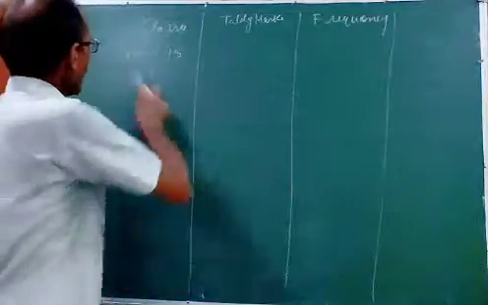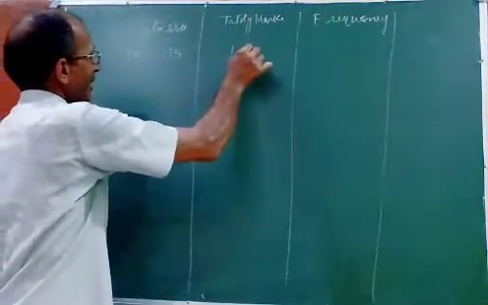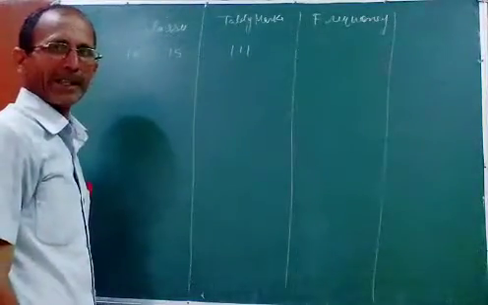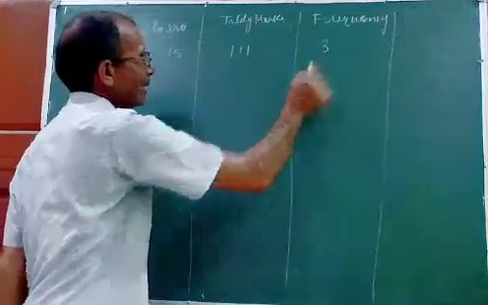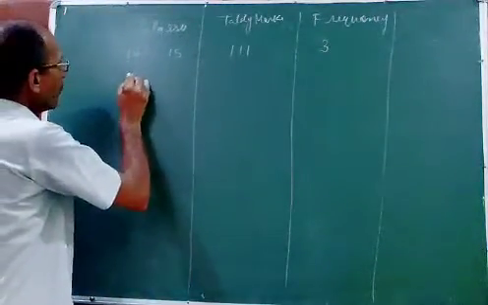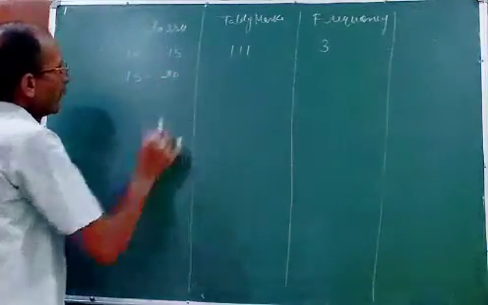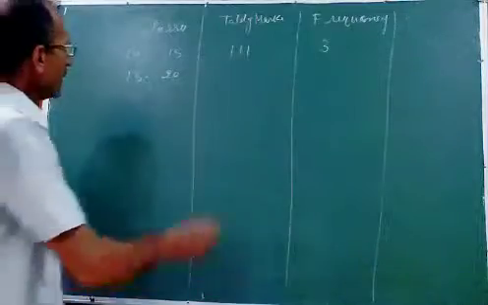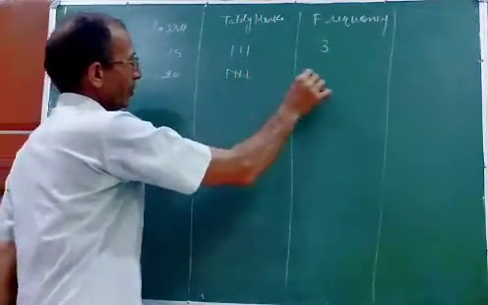Tally marks. So 10 to 15, suppose 3 students are there. So for 3 it will be like this, and here is 3. Now next is 15 to 20. 15 to 20, so 5 students are there. So write here 5.